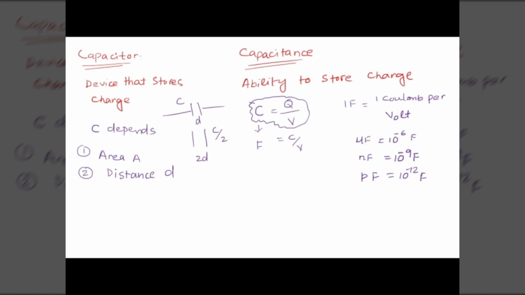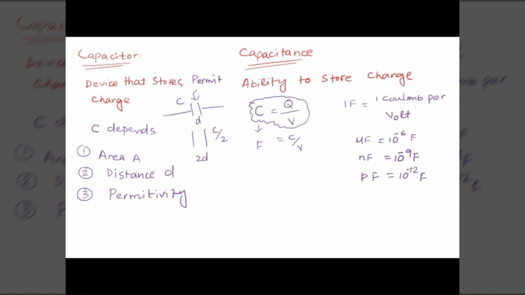And the third thing is permittivity. Permittivity means the medium between the plates. If the medium is vacuum, the permittivity is epsilon naught, that is 8.85 times 10 to the power negative 12. And this one you need to memorize.